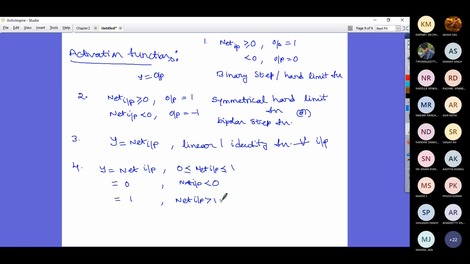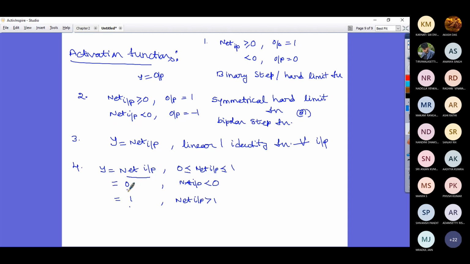So your y is linear if your net input is in the range 0 to 1. If your net input is above 1, the activation function fires 1.